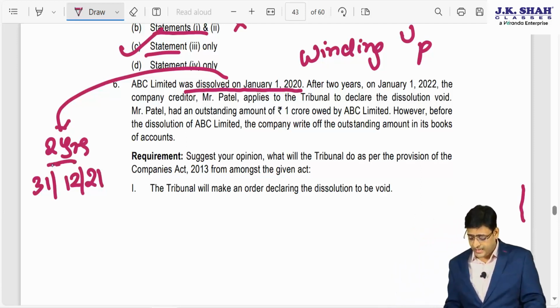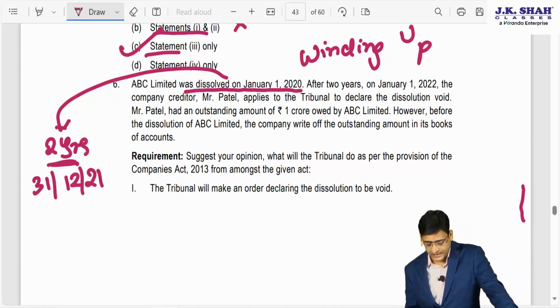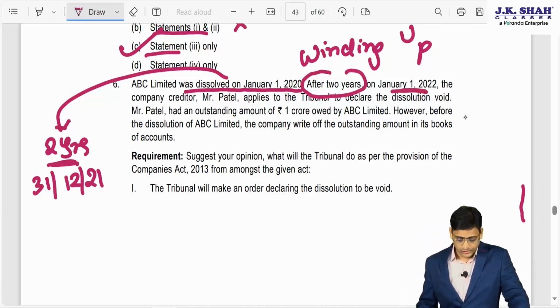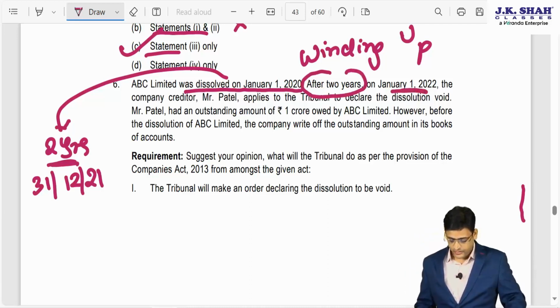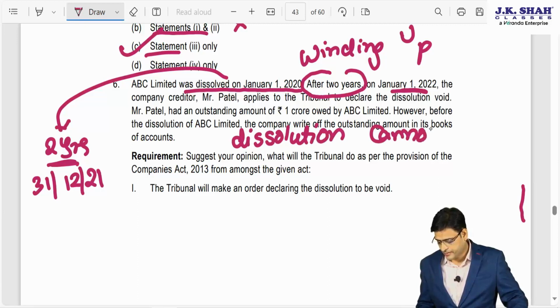So to declare the dissolution void, you have to make the application till this date, but you have made the application after 2 years, that is on January 1, 22. So this application itself is invalid, and hence what we can write, that dissolution cannot be declared void now.